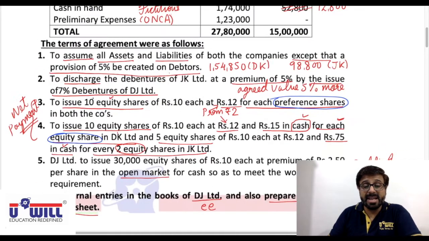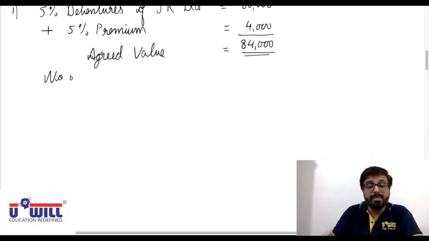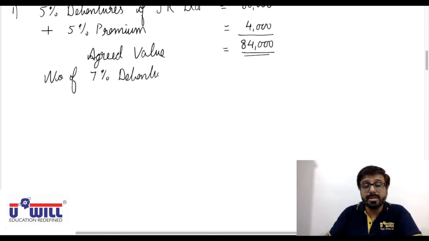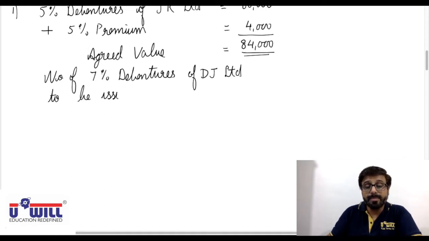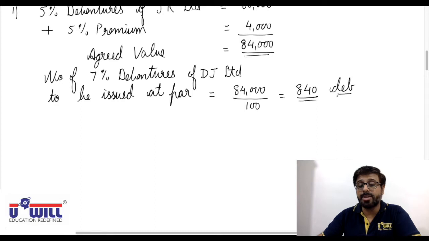Now it is to be discharged by giving 7% debentures, and that too nothing is mentioned, means at par. So what is the number of 7% debentures of new company DJ Limited to be issued at par? So 84,000 is the agreed value divided by 100. 840 debentures are to be issued at par in the new company.